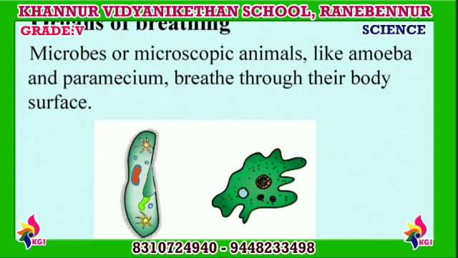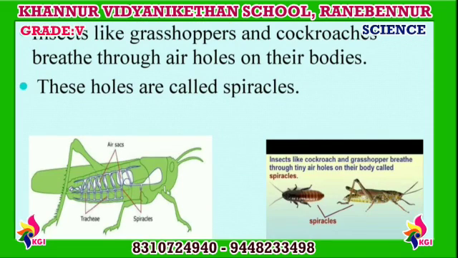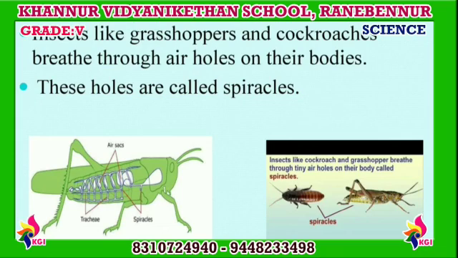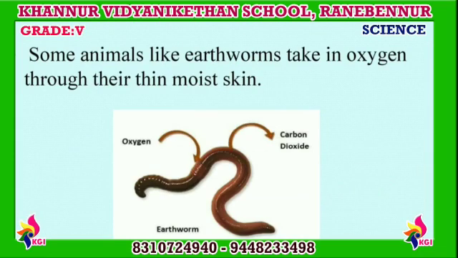Now, organs of breathing. Microbes or microscopic animals like amoeba and paramecium breathe through their body surface. Insects like grasshoppers and cockroaches breathe through air holes on their bodies. These holes are called spiracles. Insects do not contain the oxygen carrier called hemoglobin. Because of this, their blood is not red in color. Some animals like earthworm take in oxygen through their thin moist skin.